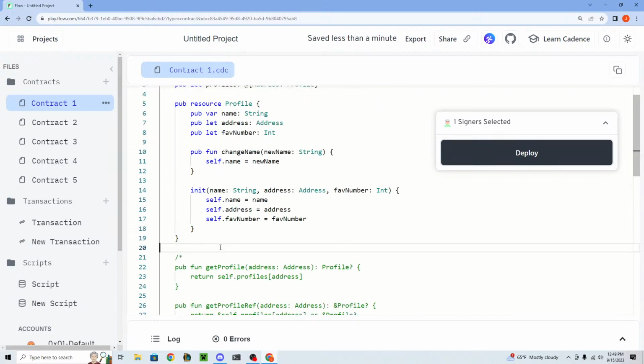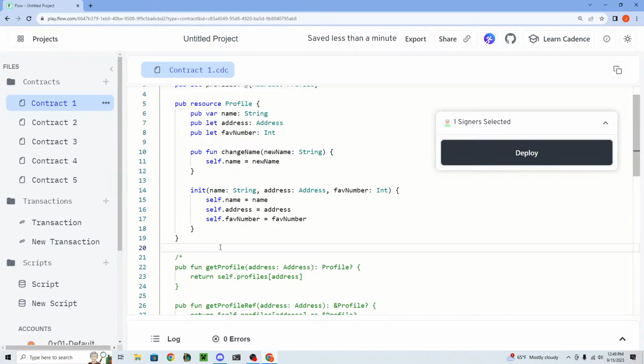Now, some of you may be asking, well, Jacob, I don't understand the difference between structs and resources. It sounds like resources are annoying. The idea is that structs should only ever be used as containers of data. So if you just want to represent data in a contained format, you use structs. For any sort of digital asset or entity or object, you always want to be using resources.